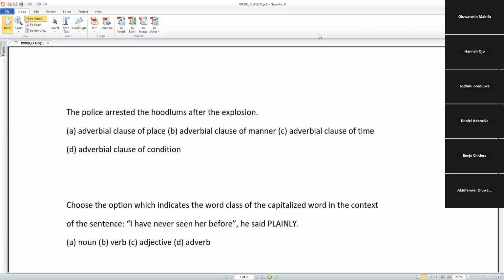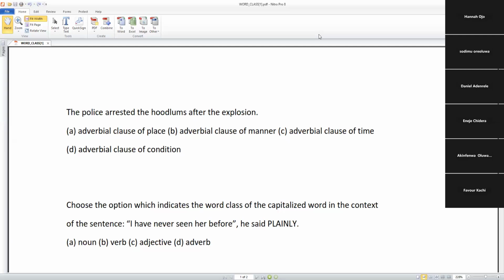That's when you narrow it down. Will it be condition? Time? Manner? Place? But of course, since the word after has to do with time, since has to do with time, before has to do with time, when has to do with time. Do you get it now? So you need to choose adverbial clause of time. We need to move very, very fast.